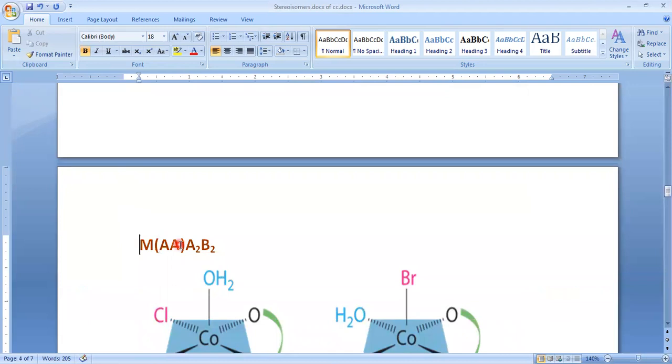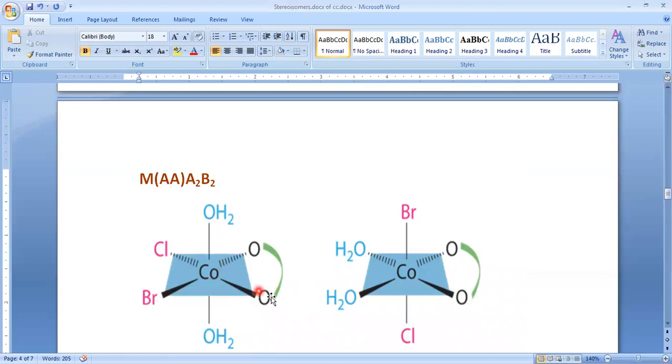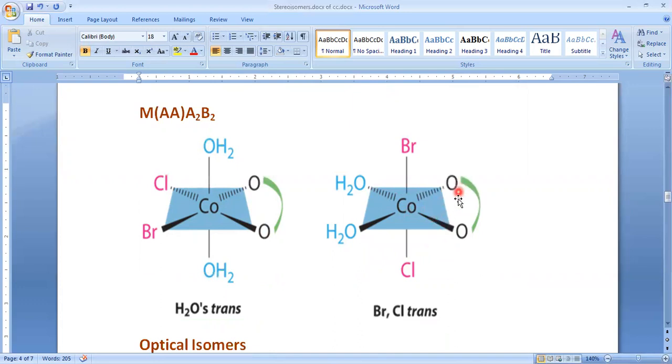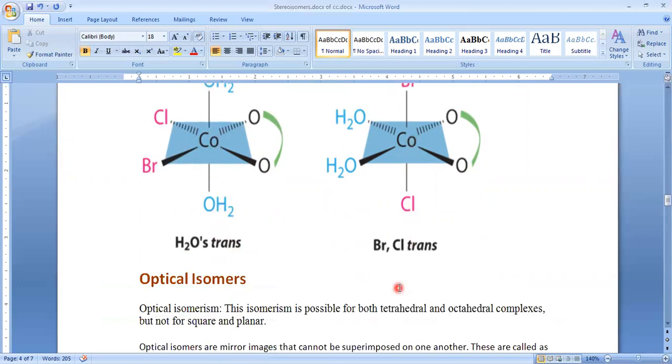Next, another type, that is MA2B2. Already we have seen MAA, that is a symmetrical bidentate ligand. How many do we have? Only one, and two monodentate ligands and two another monodentate ligand. Here, this is cis and this is also cis. Why? Because same groups are on the same side. But with respect to Br, this is trans. With respect to water, it is trans. With respect to Cl, it is trans.